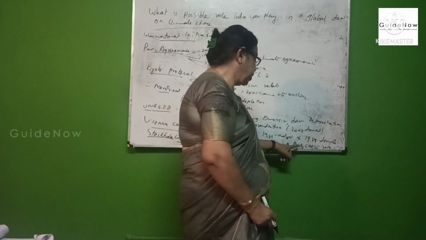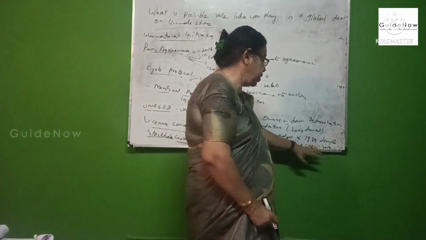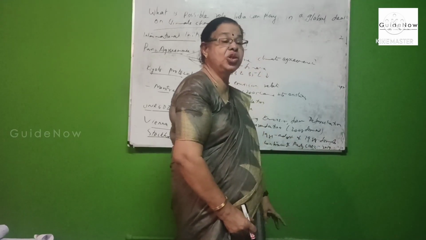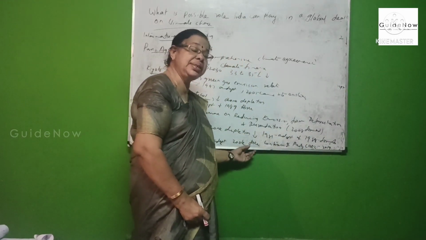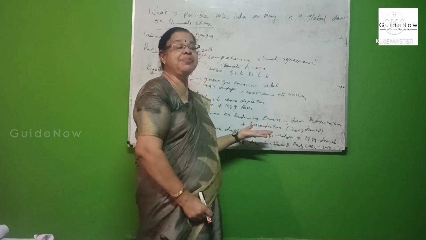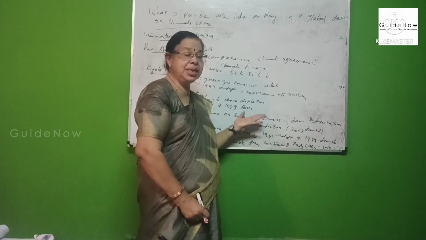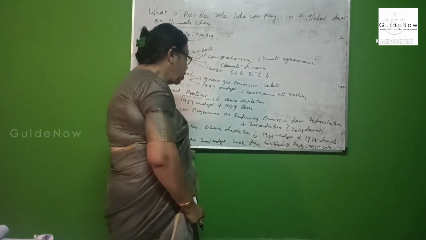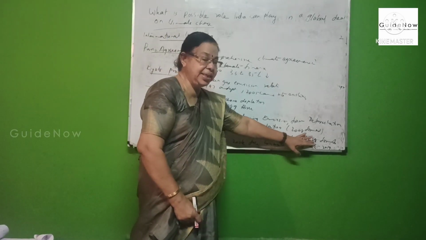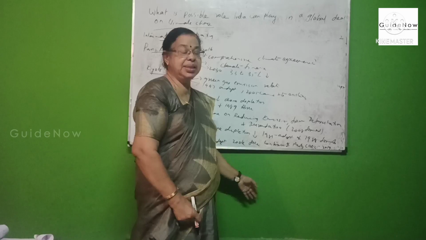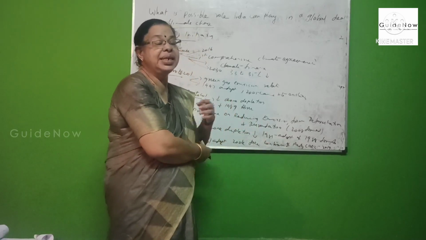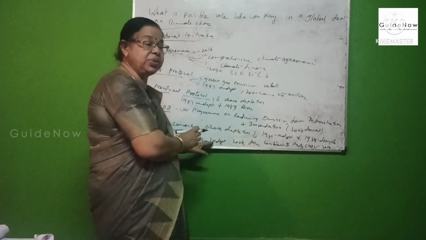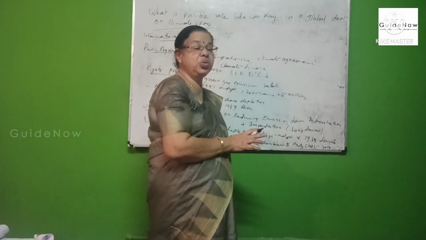Then a Conference of Parties was conducted: COP25 in the year 2019, and COP26 in 2021, but it was replaced because of the COVID situation. So COP25 was conducted in 2019, and COP26, that is Conference of Parties 26, was replaced because of COVID. That is known as the Stockholm Convention. It was adopted in 2001 and came into force in 2004.